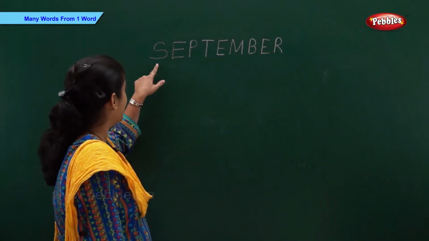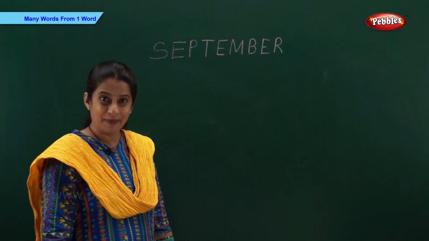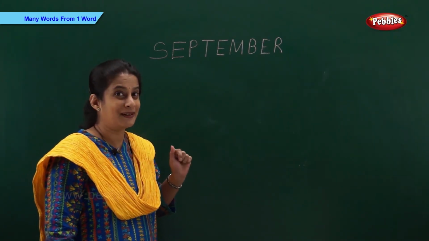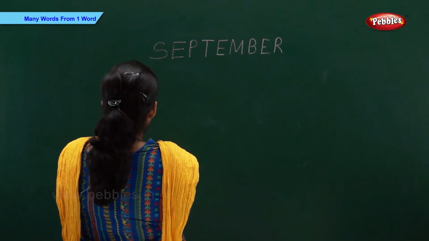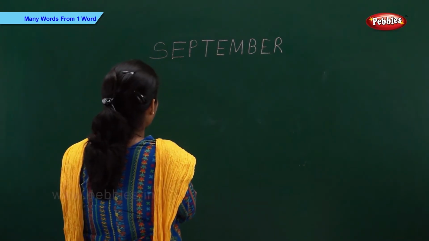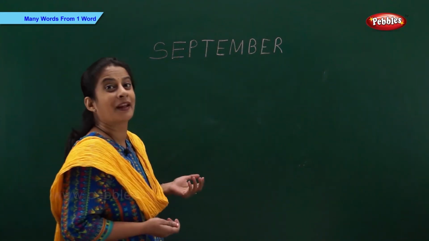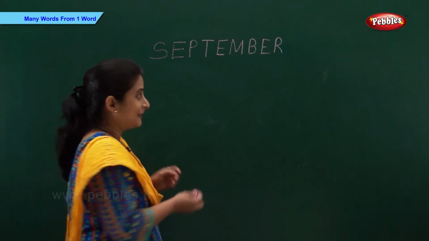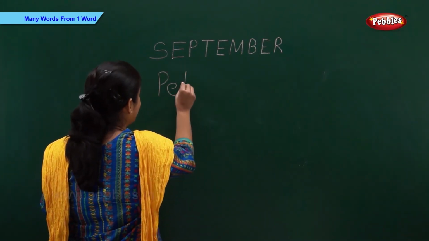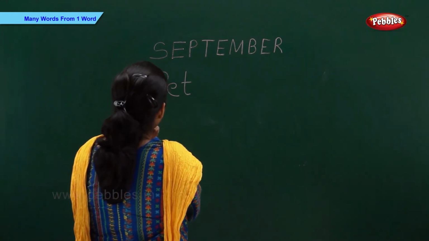Now we have S-E-P-T-E-M-B-E-R. September. Now let's make 5 words from September. Let's start. Which word can I make? Oh, let me think. Okay, I got one. P-E-T. Pet.